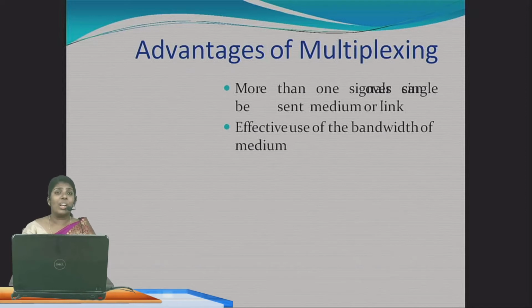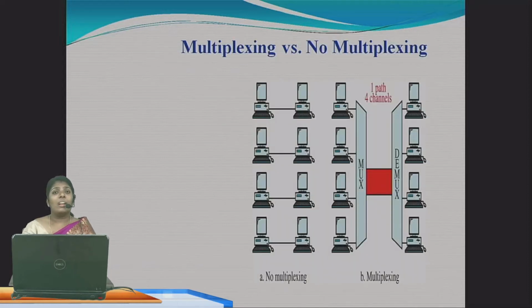If you want to send 100 signals, you would have to use 100 data links. But in multiplexing, if you want to transmit 100 signals, only one data link is enough. That is, more than one signal you can send in a single data link. For example, you can see this picture. The first one is no multiplexing. The second one is multiplexing.